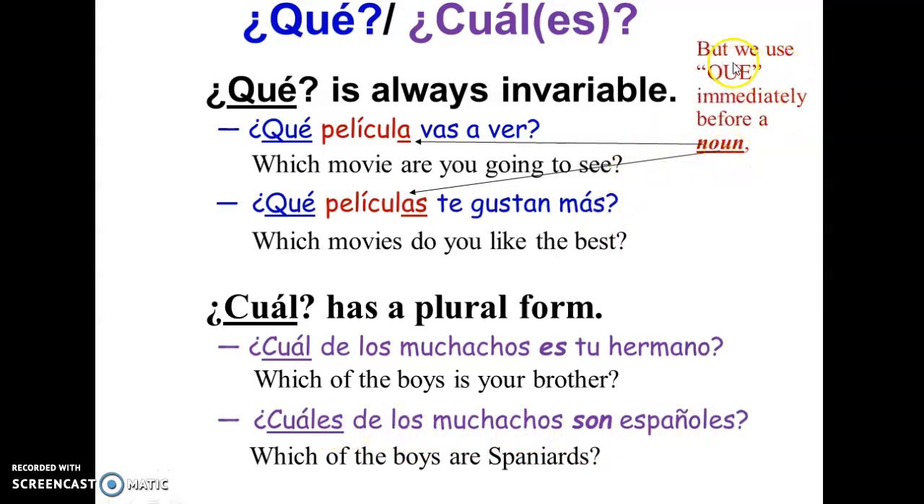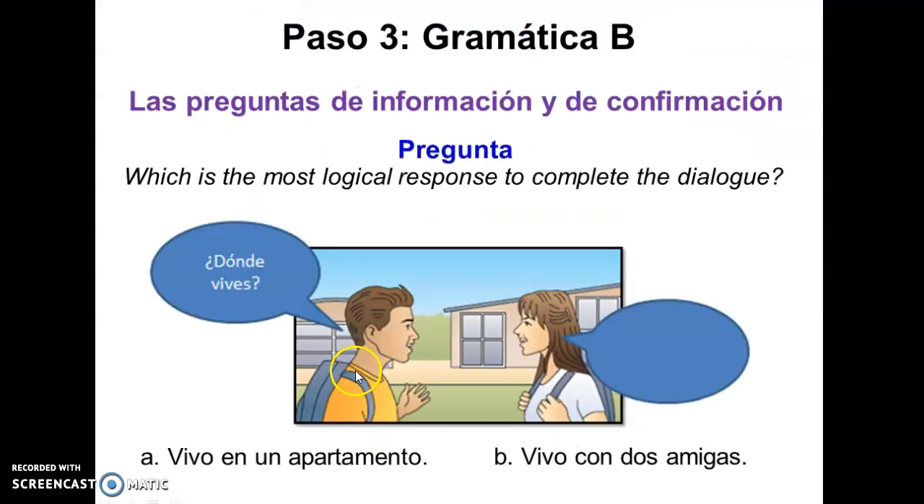¿Qué? So when we use ¿qué? It's immediately before a noun. ¿Qué? And then the noun here is movie. That's the difference. When we use ¿qué? It's gonna be when we are using a noun. Here there's no way we can use ¿qué? Because there's a selection, and also because we have a preposition, de. There's no way we can use ¿qué?